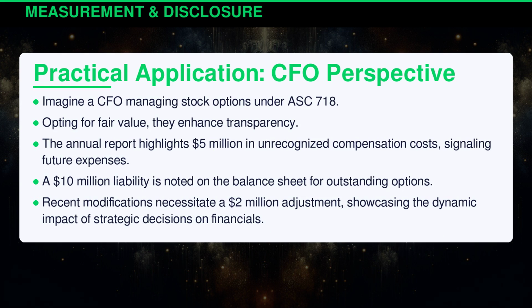Imagine a CFO managing stock options under ASC 718. Opting for fair value, they enhance transparency. The annual report highlights $5 million in unrecognized compensation costs, signaling future expenses. A $10 million liability is noted on the balance sheet for outstanding options. Recent modifications necessitate a $2 million adjustment, showcasing the dynamic impact of strategic decisions on financials.